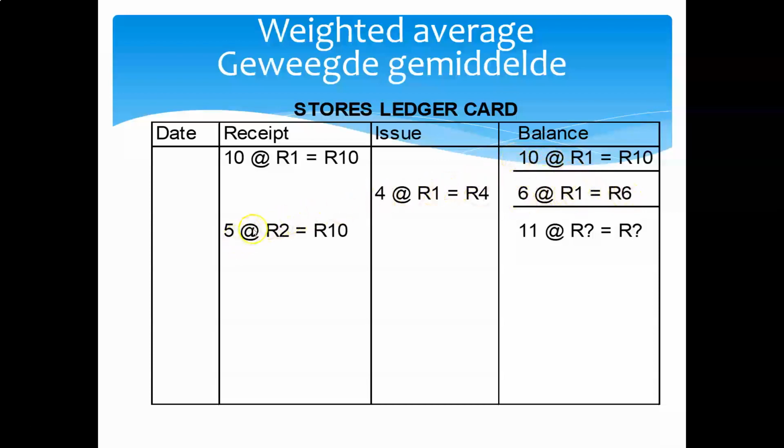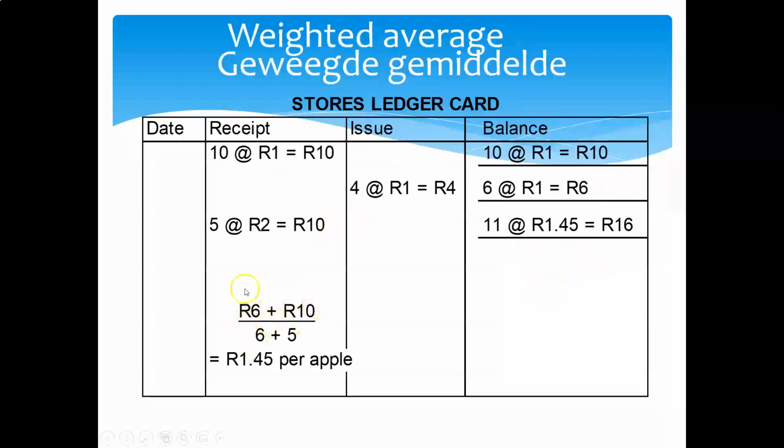And then we said our weighted average cost changes with every purchase transaction. So then we bought 5 apples at 2 Rand, which cost us 10 Rand. Now, how many apples do we have on hand? We had 6 apples. We bought another 5 apples. So we have in total 11 apples. What did those 11 apples cost us in total? It cost us 6 Rand plus 10 Rand, so 16 Rand for 11 apples.